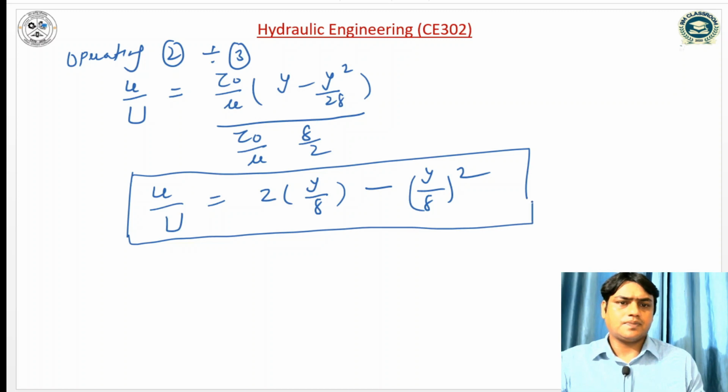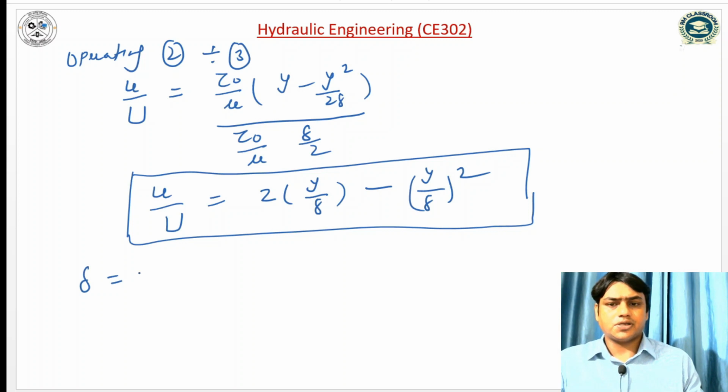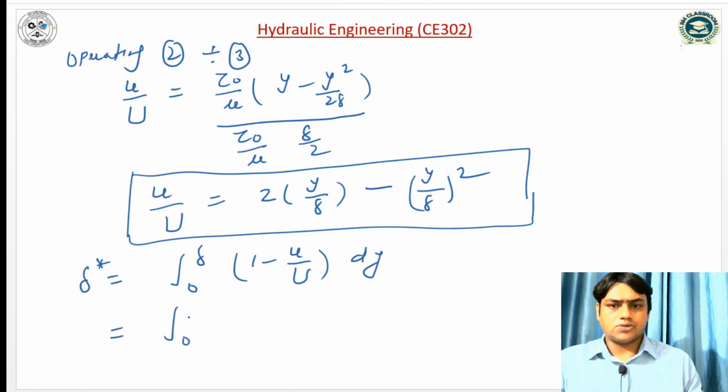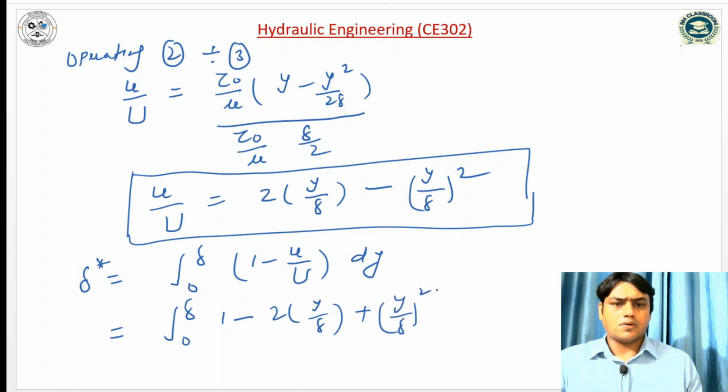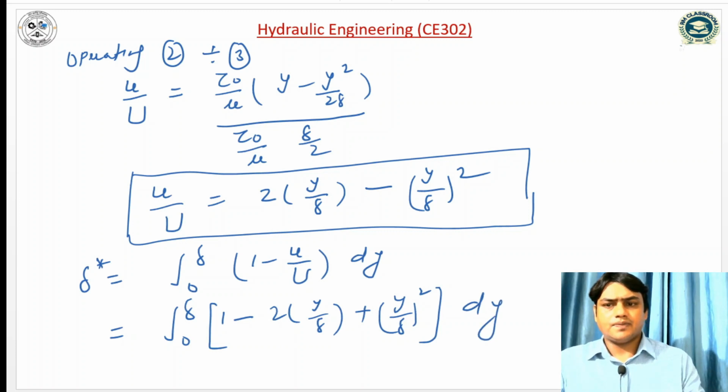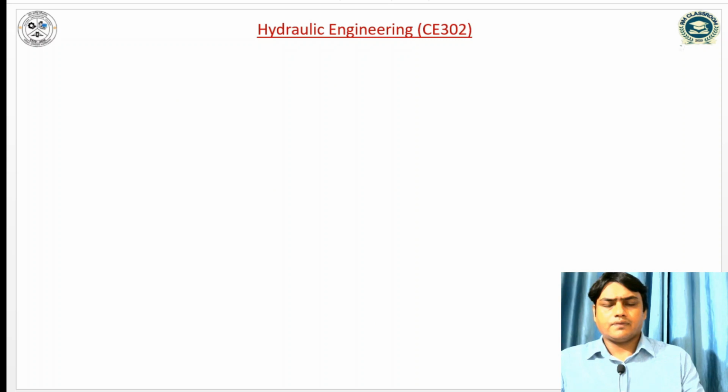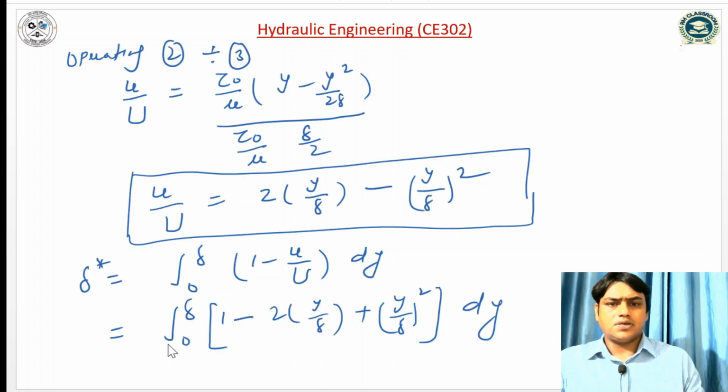Now we can write the displacement thickness. The displacement thickness is delta star is equal to the integral from 0 to delta of 1 minus small u by capital U into dy. So we can write the integral from 0 to delta of 1 minus 2 y by delta plus y by delta whole square into dy. With the help of that we can compute the displacement thickness.